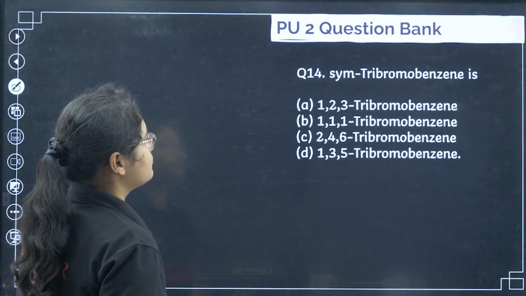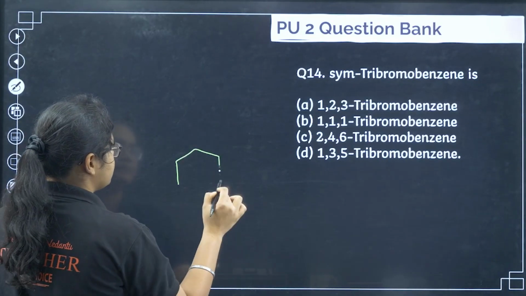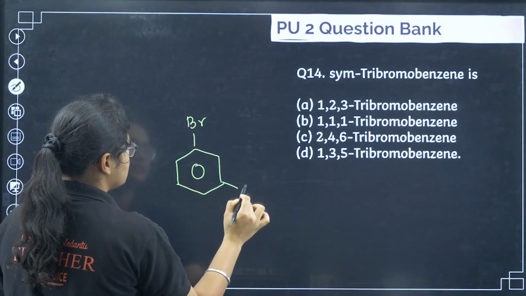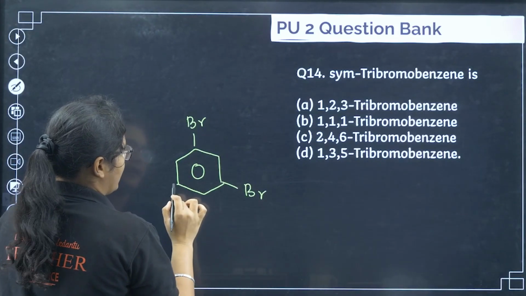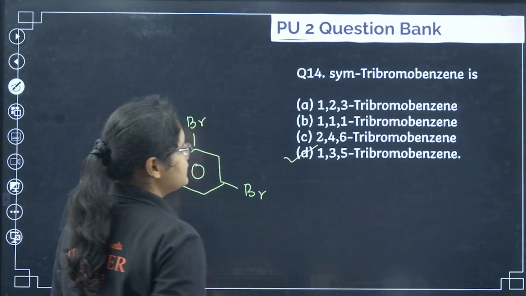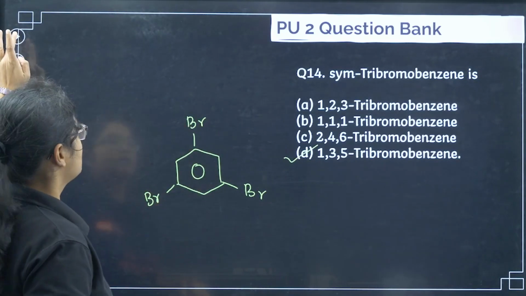Next, sym-tribromobenzene. Sym-tribromobenzene means when you have a symmetrical molecule, like this and like this. So this is 1,3,5-tribromobenzene, that is option number D here.